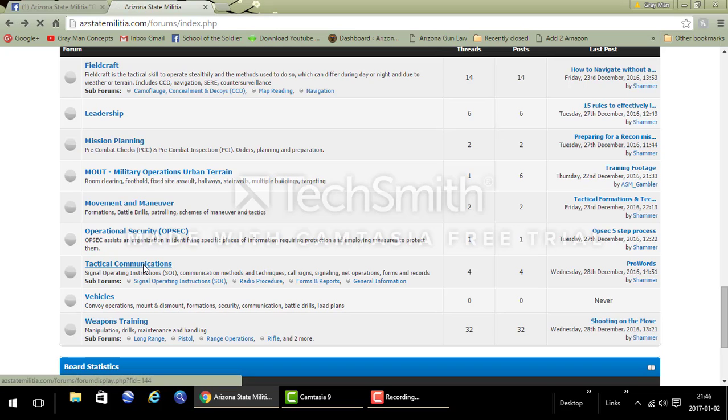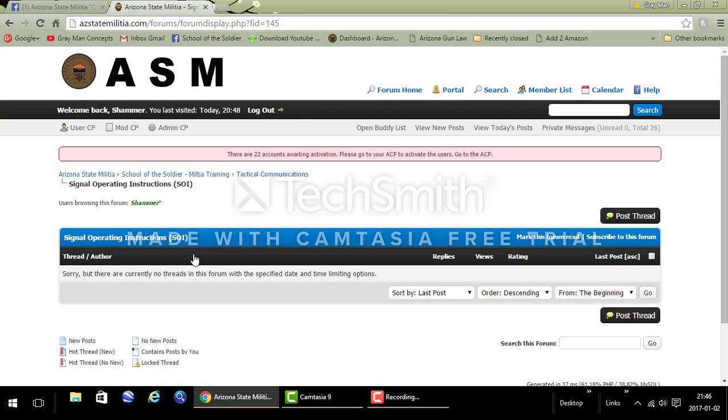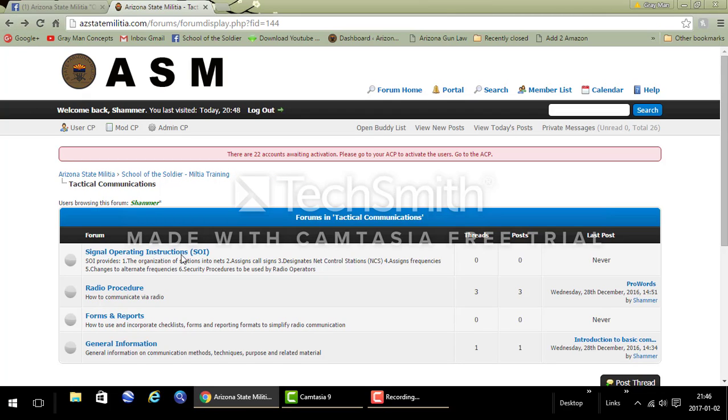If I click on tactical communications itself, I will see all these with the descriptions. Now you notice here in single operating instructions, it shows the description of what's in here. Whereas clicking on the link directly, it doesn't have that description. So if you want the description, you need to click on tactical communications as an example. And here it shows the 6 points of a single operating instruction.